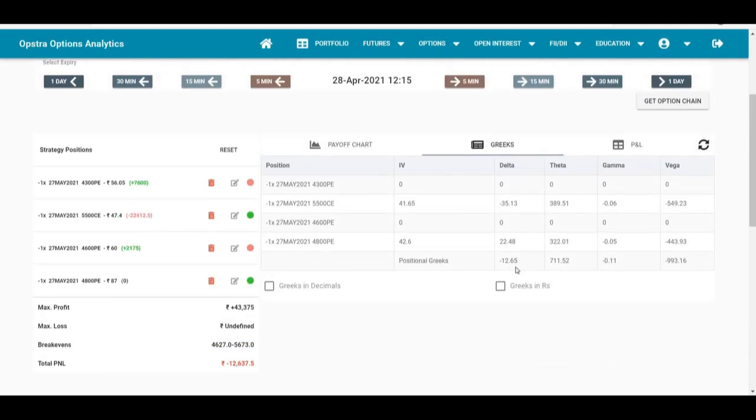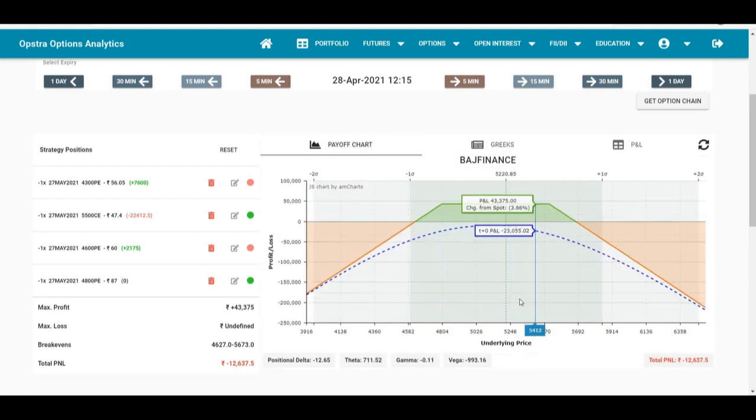Again, as we can see, the deltas have been reduced, and now we are short 12, 13 delta, and this is how the payoff chart looks. We are getting a loss of about 12,600, which is still within acceptable limit. So we'll continue to be in the trade and see if we can improve the trade going forward.